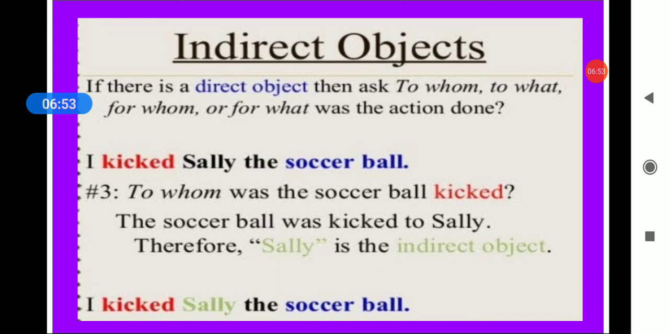Now to whom? Now the question will go to verb. I kicked what? The answer is ball. I kicked ball. Okay. Now then I will be asking to whom? I kicked the ball to whom? I kicked the ball to Sally. So Sally is your indirect object over here. Is that clear? So your indirect object comes before the direct object.